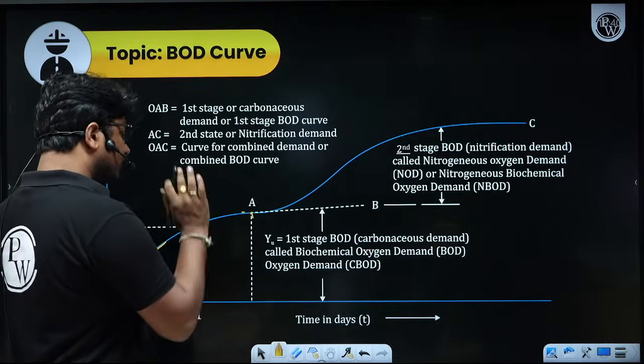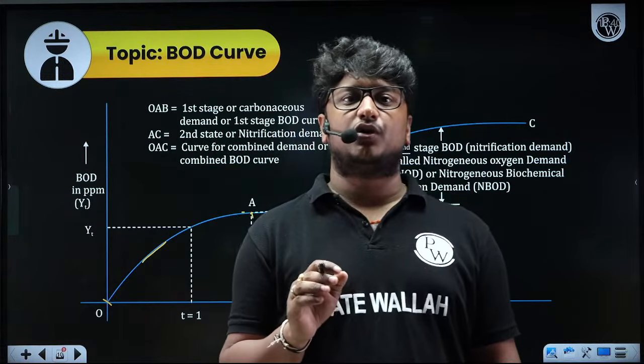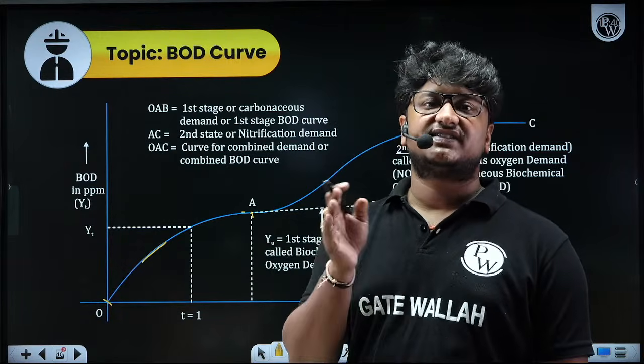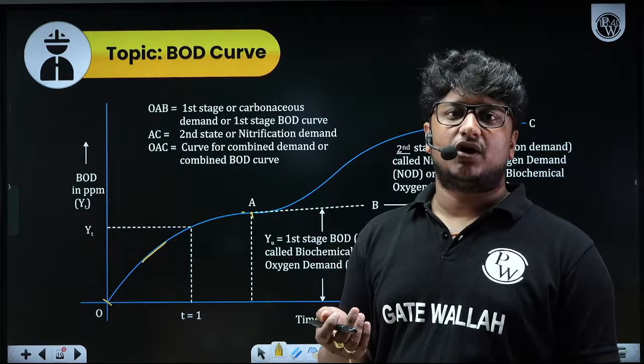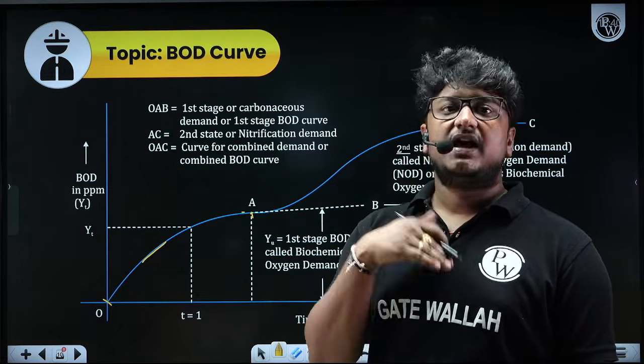Up to this point it is okay. Whatever BOD you got, let's say from point O to A, is what we call the first stage of BOD. Sometimes we also call this the carbonaceous oxygen demand. That is clear now.